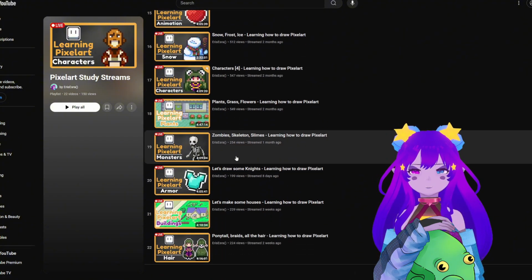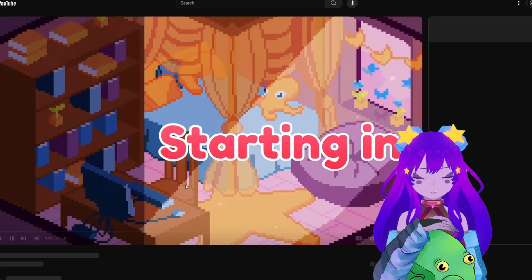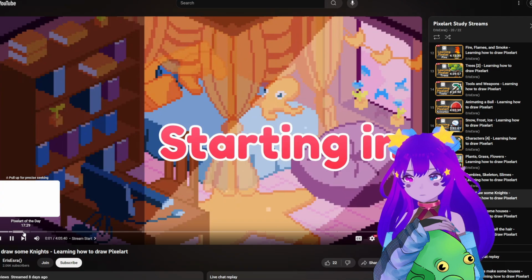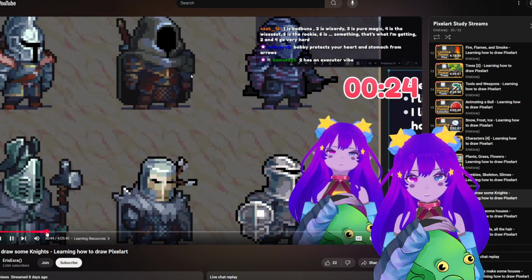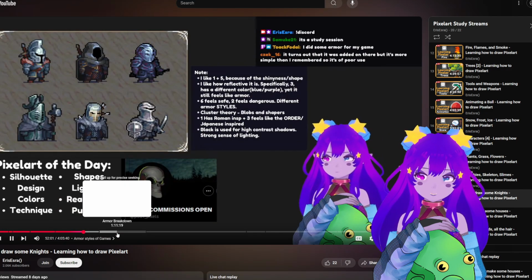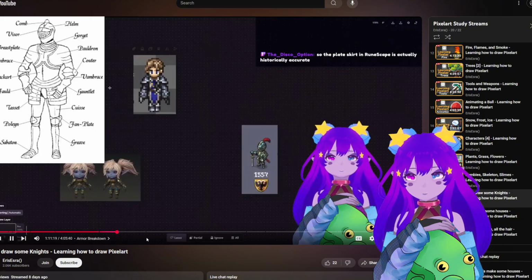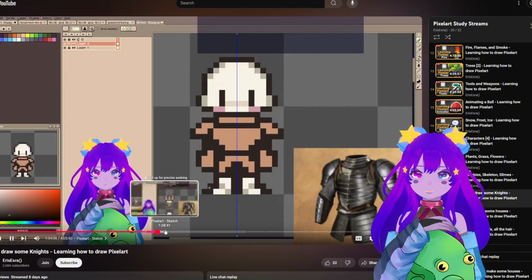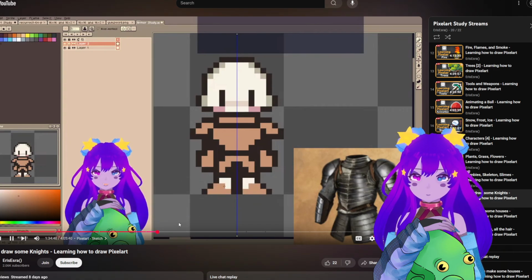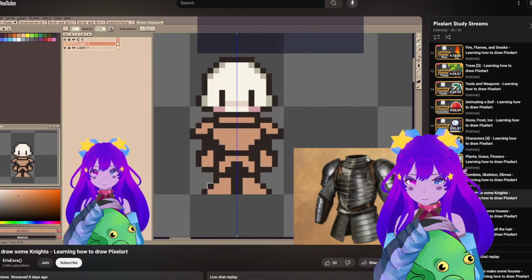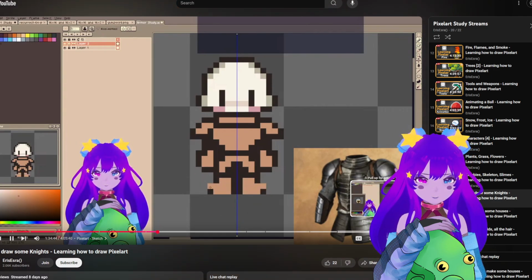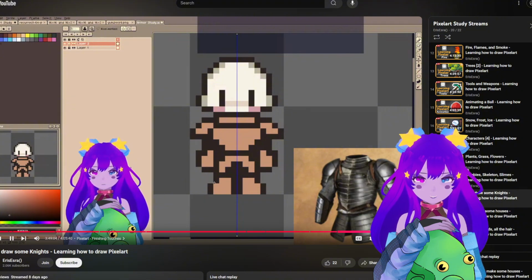You can see here, for example, what I was talking about earlier with the armor, right? If I go to the very beginning, I don't know armor, and this is the first time I've ever drawn armor, but I go step by step in how I usually do a study, how I try to draw pixel art. So I go through bit by bit, and you can see here the beginning, and let's see if I can get the end.